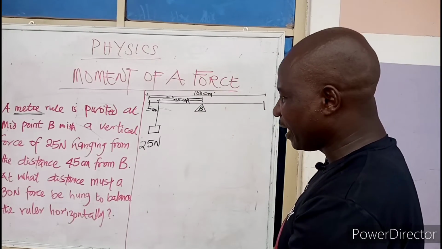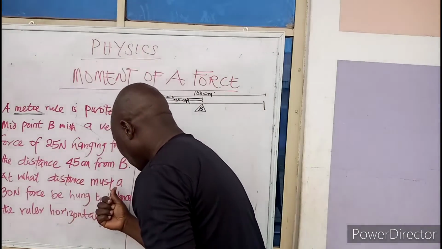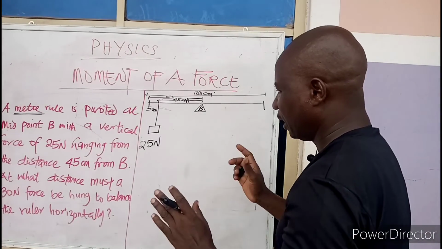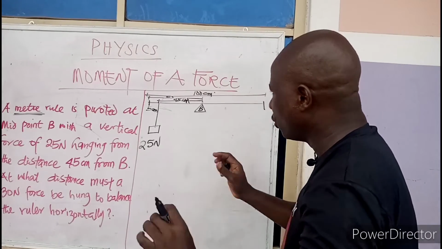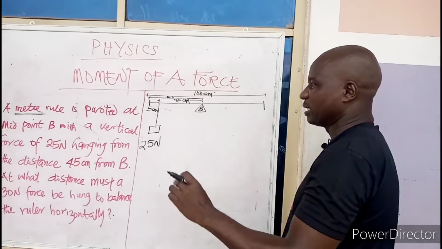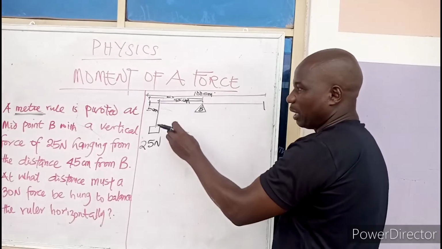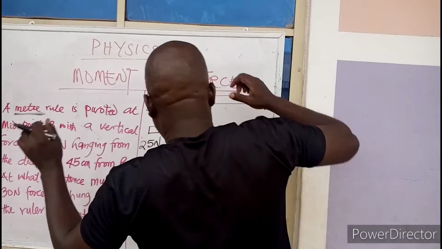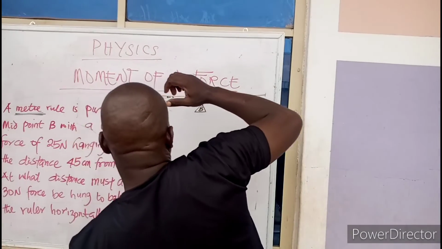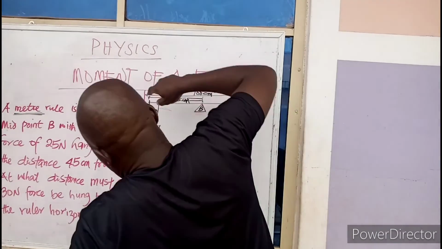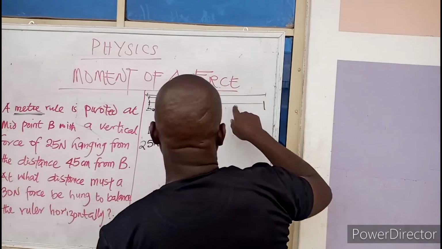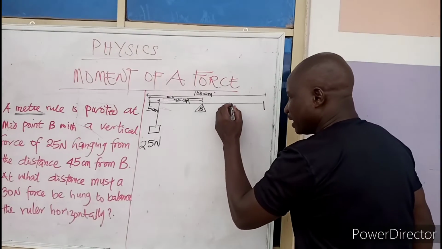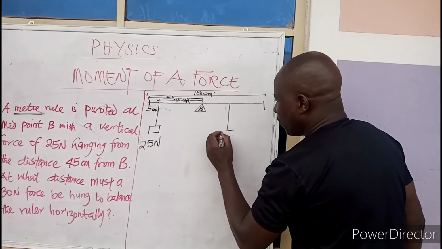Now the question says, at what distance must a 30 Newton force be hung in order to balance the ruler horizontally? You should know that you cannot place it here, because you have already placed a weight here, and it means our rule is already this way. So you have to balance it. How do you balance it? If you place it here, it will further go down. To balance it, you have to come to the other side. I don't know where to place it. Just place it anywhere.